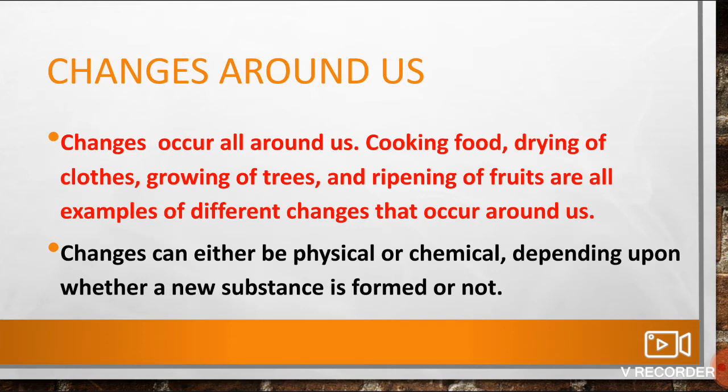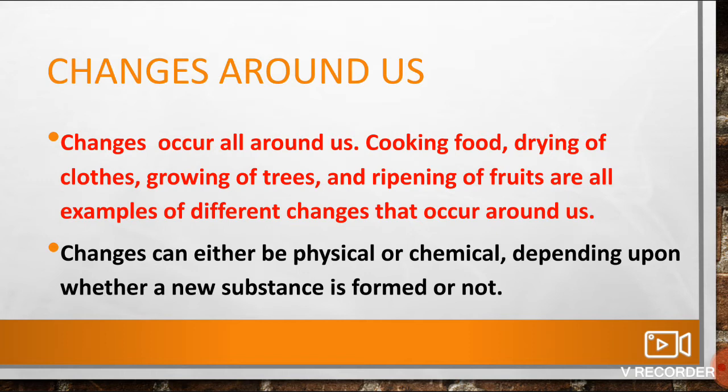We know that each and every time there is a certain kind of change around us. There are many changes, like cooking food, drying of clothes, growing of trees, and ripening of fruits, and the changing of day and night. These are all different kinds of change.